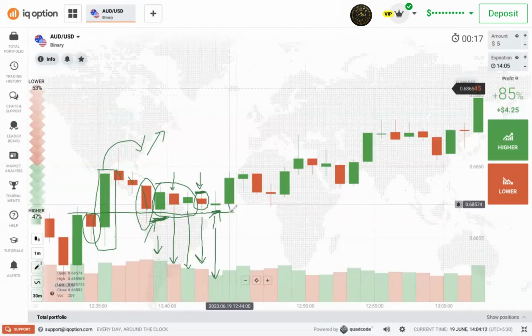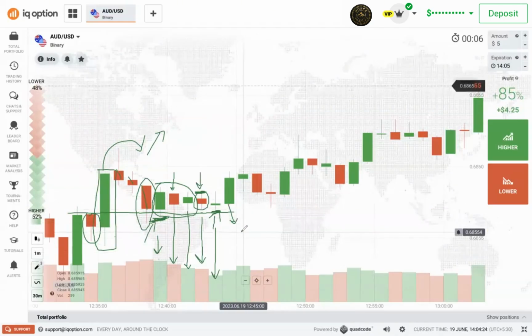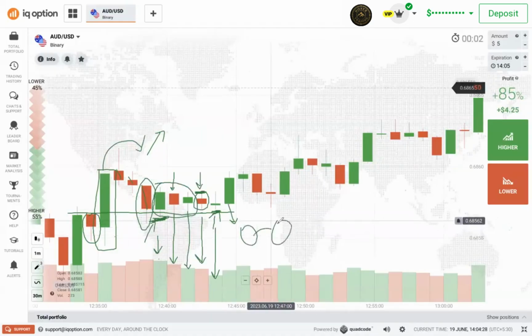You can enter buy, and the buyers can have decreased volume. Okay, they have decreased volume. Normally we should enter sell if you want to follow the pattern, but anyhow, buyers have taken control. The buyers have entered and they took control of the candle, and they have increased volume.